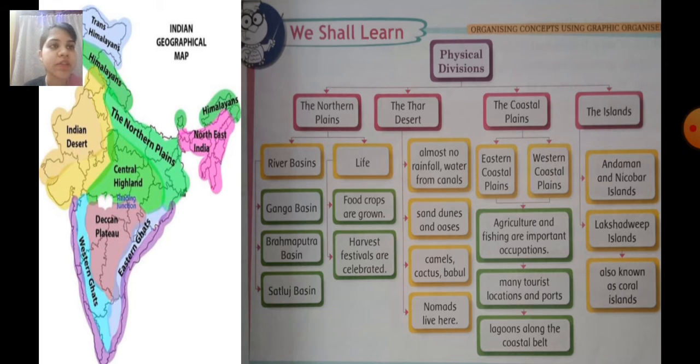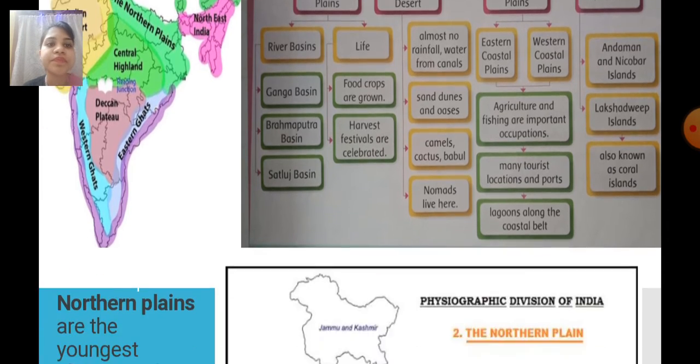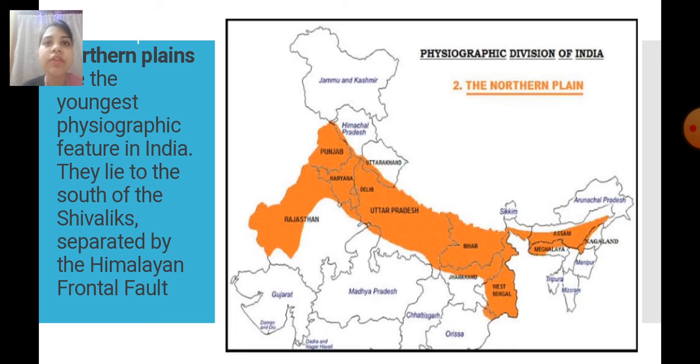Now, the islands. We have the Andaman and Nicobar Islands and the Lakshadweep Islands, and the Lakshadweep Islands are known as Coral Islands as well. Okay, so next, Northern Plains.